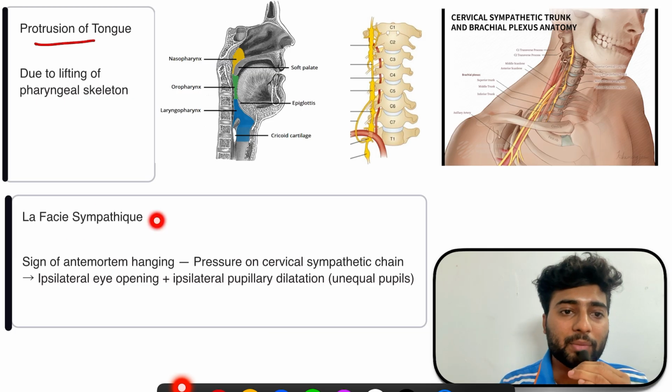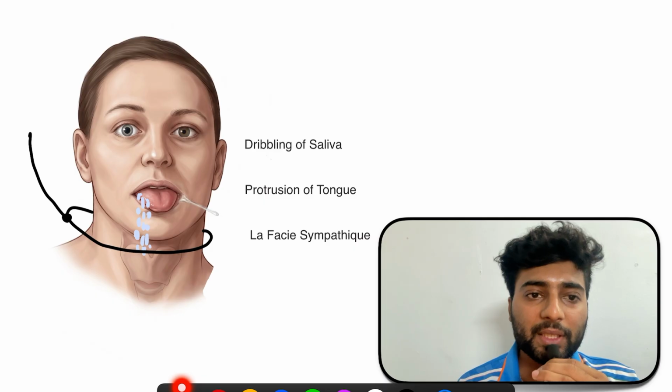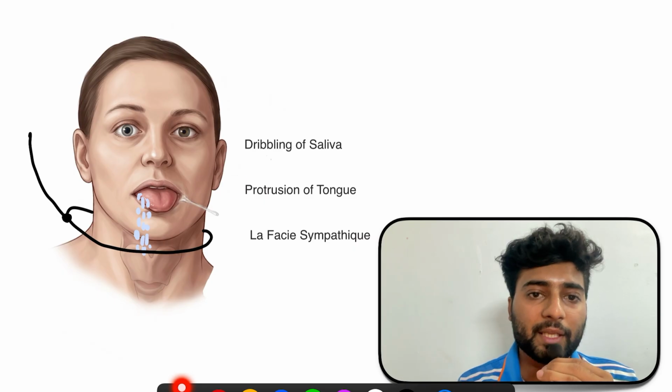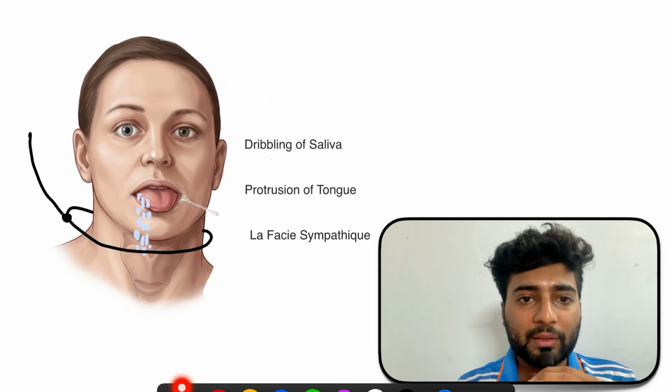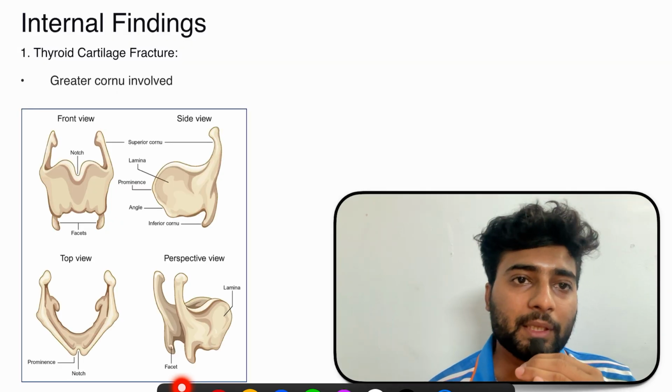So la facies sympathetica and drooling of saliva, both are signs of what? Antemortem hanging. In this image you can see that this cord is compressing the cervical trunk over here. So we'll have dilatation of the pupil on the same side. See, this is constricted but this is dilated. So we have la facies sympathetica, which is dilatation of pupil and opening of the ipsilateral eye. Ipsilateral means the same side where the pressure is applied. Second is drooling of saliva. And third is protrusion of tongue. Here you can see. So three, let's revise them: dribbling or drooling of saliva, protrusion of tongue, and la facies sympathetica.